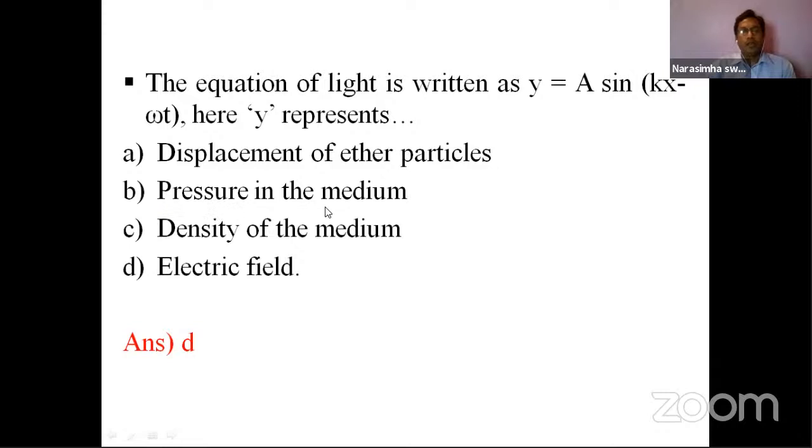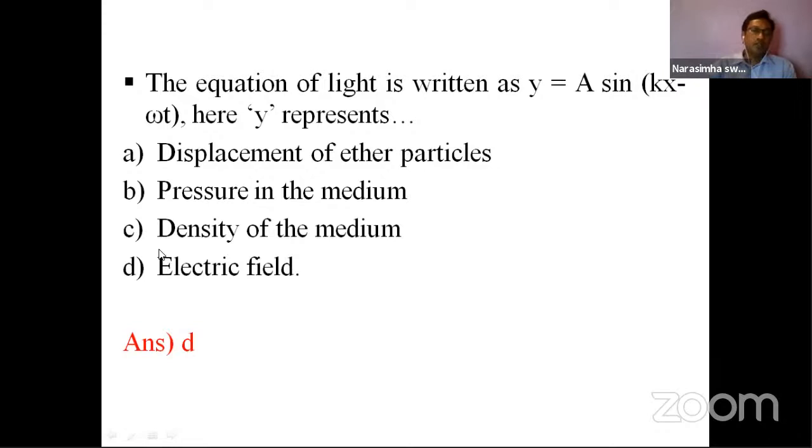It may be any kind of energy. So the pressure is also not related, because he's asking only about y. It's the equation of light that is given, so pressure is not concerned. If a pressure is there, then the area is required, so that is also not there.